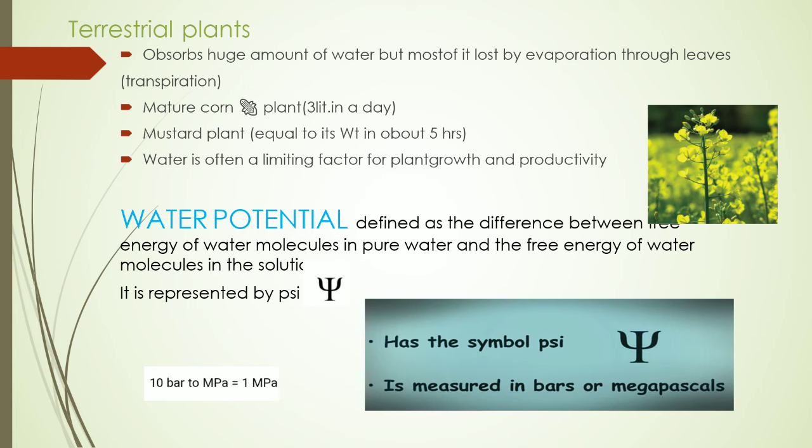First, observe my points: pure water consists of water molecules which naturally have free energy, that is kinetic energy, and they move freely and randomly. If we add any solute particles to it, the free energy of the water molecules will decrease because they have to bind with solute particles, and the pure water becomes a solution.